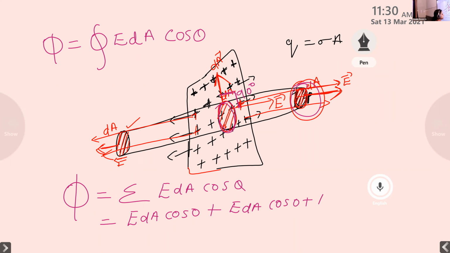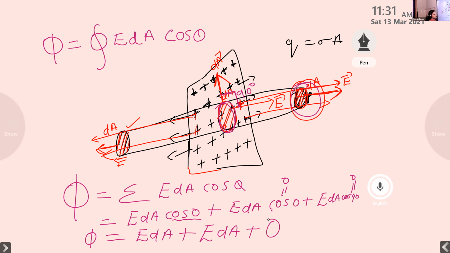Since cos 0 is equal to 1, for the first case phi is equal to E dA, plus the second case also, since cos 0 equal to 1, it becomes E dA. And what about the third case? Cos 90 is equal to 0, so that term becomes equal to 0.